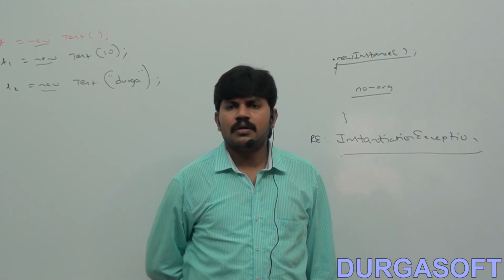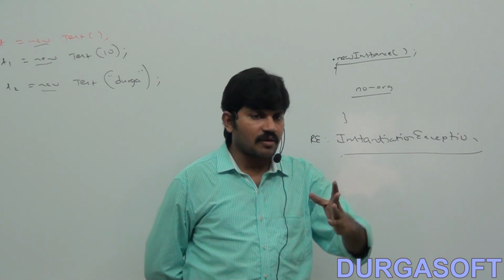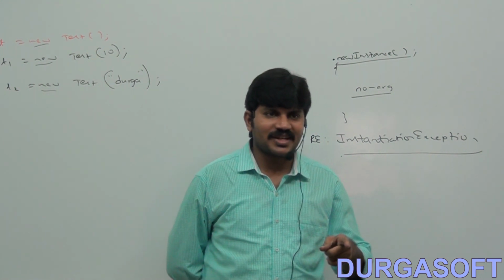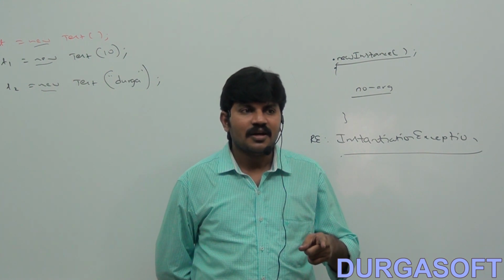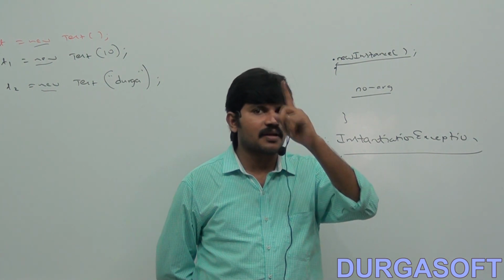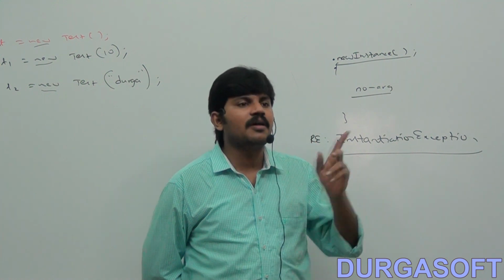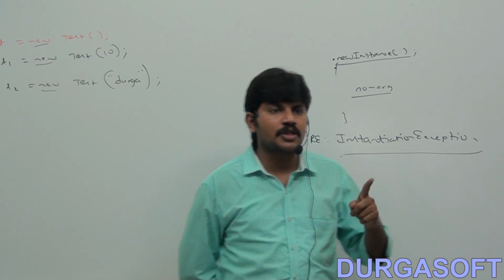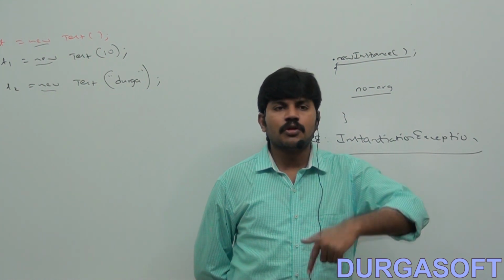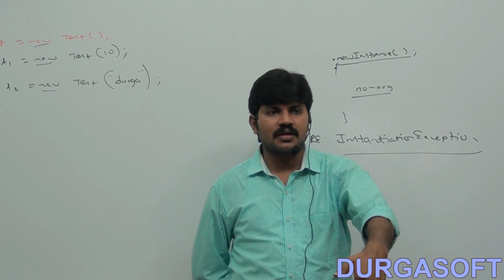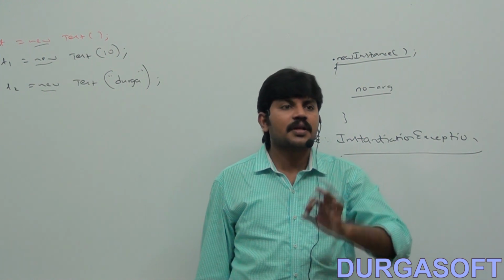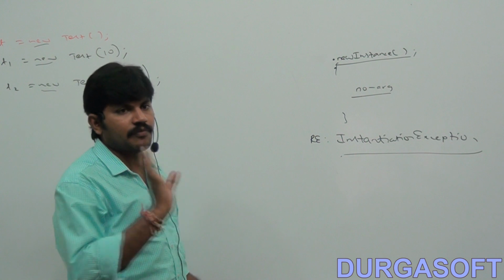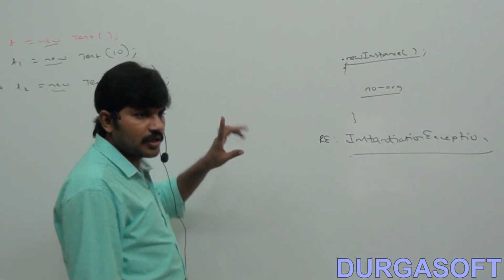For the people who are aware of servlets, every servlet class should compulsorily contain a no-argument constructor, correct or not? They say so because internally the web container is going to create the object by using the newInstance method. The newInstance method requires a no-argument constructor, so every servlet class should compulsorily contain one. Is it clear? Okay, this is one difference between new and newInstance.